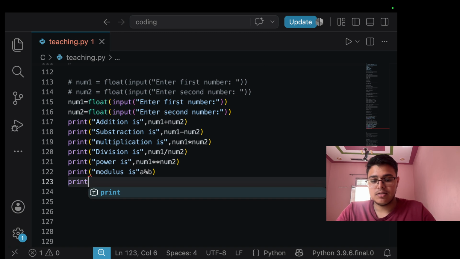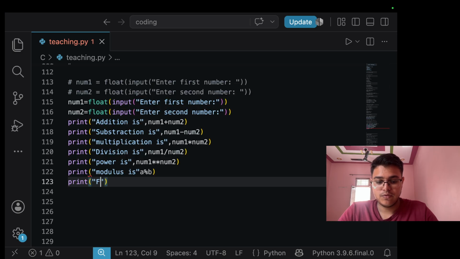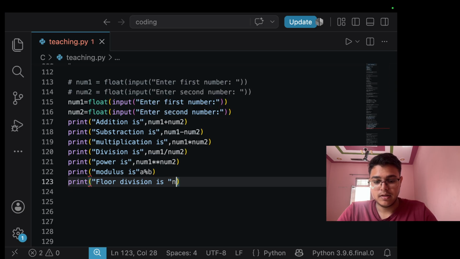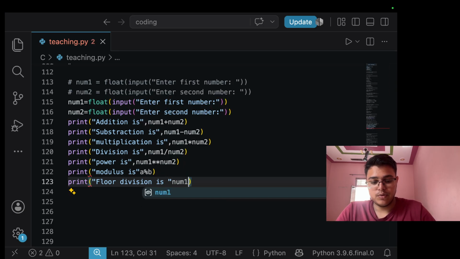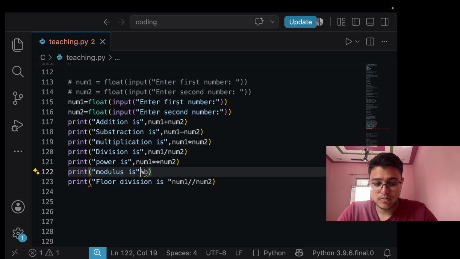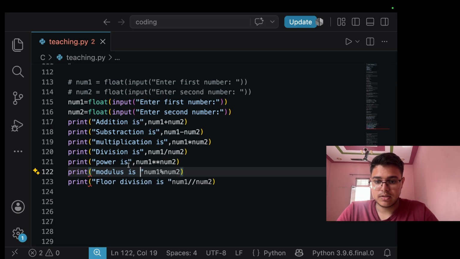Now print floor division is num1 floor division num2. Wait, I wrote a and b here also, that was my mistake. Num2, let's give a space here for your better understanding.